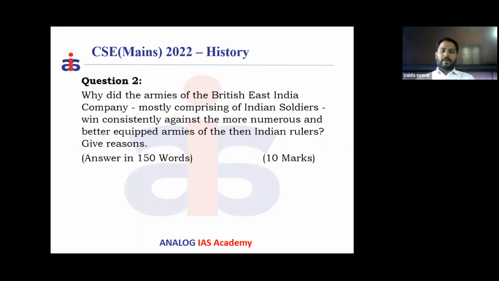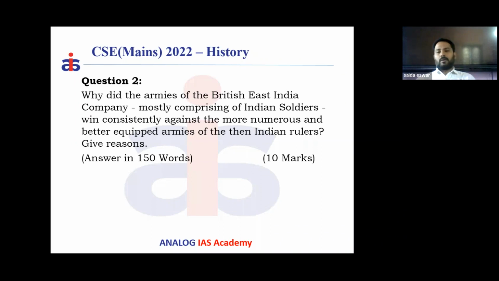You see, Bengal was conquered, then Awadh, the Marathas, later Mysore, and Punjab was conquered. Now, how is it possible? When you compare the British East India Company army and the Indian rulers' army, undoubtedly the Indian rulers' army is more in number, and to some extent it is better equipped. Then what factors provided victory to the Company soldiers? The British East India Company followed certain strategies.